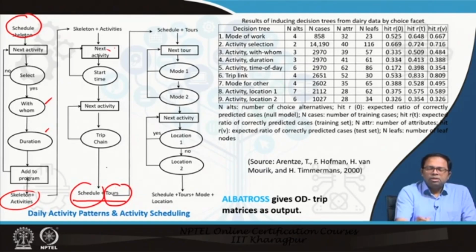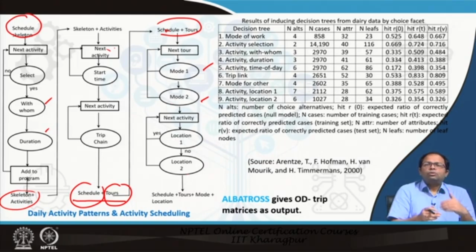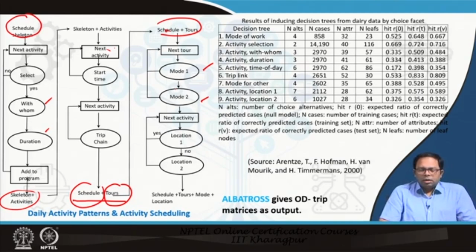And when we have schedules and tours, the next level of choice heuristics or decision heuristics comes, like what would be the mode choice. If mode choice is there, then what would be the second mode choice, then which location. If it is yes or no, then the next location. So if one location fails, then the next location. Same goes for mode choice and so on. So this is how it chooses one alternative after another. So if it is yes or no, based on probability, it moves to the next alternative. So just an example of the decision trees.